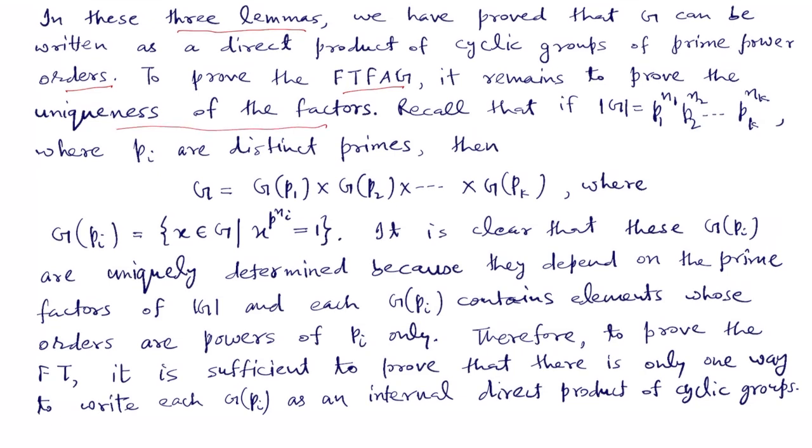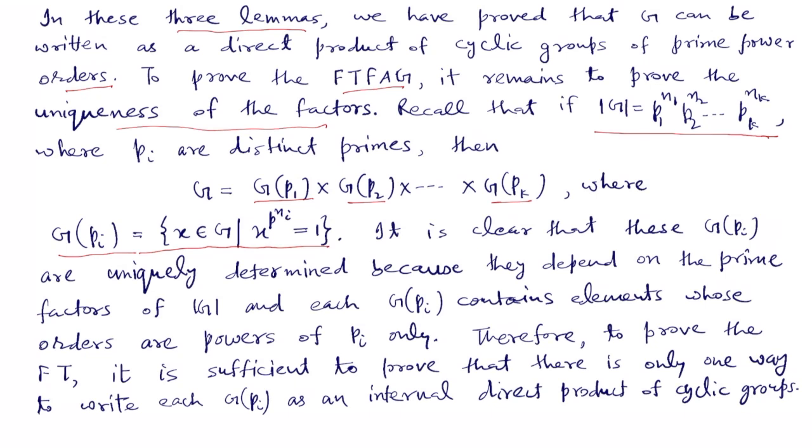After proving the first lemma, we observed that if the order of G is of this type, p1 raised to power n1, p2 raised to power n2, up to pk raised to power nk, where p1, p2, pk are distinct primes, then we can write G as the direct product of Gp1, Gp2, Gpk, where each Gpi contains elements that are killed by p to the power ni.